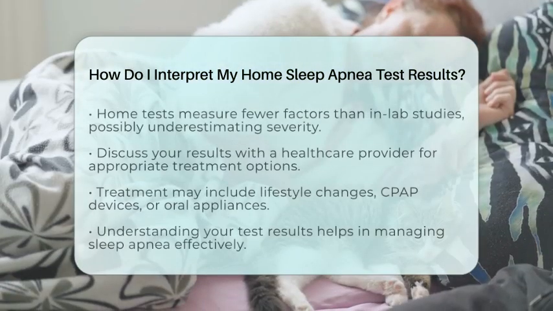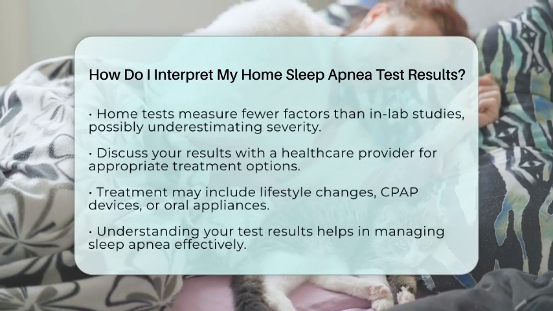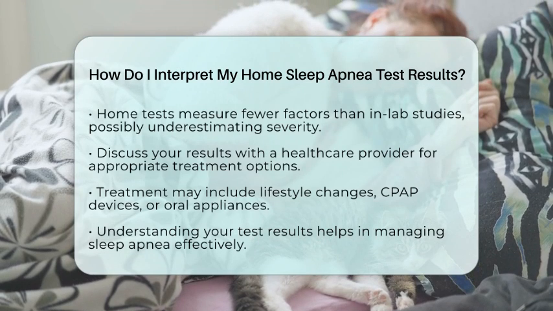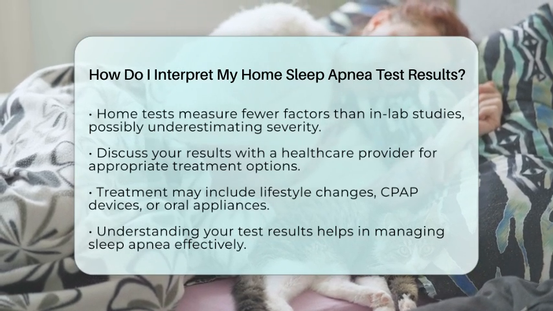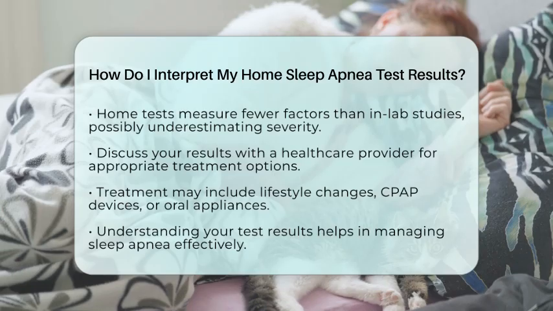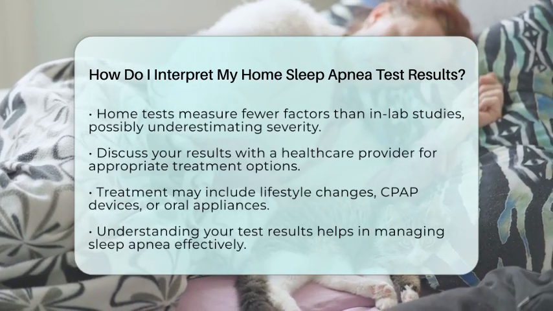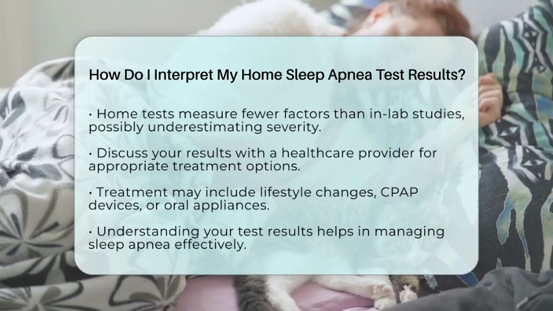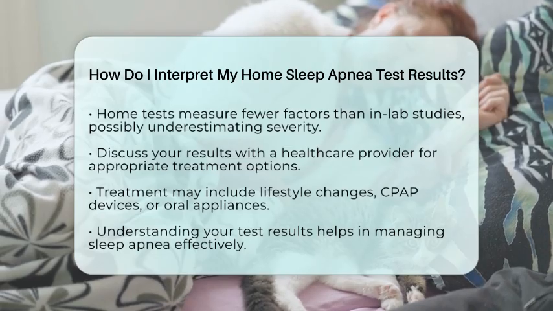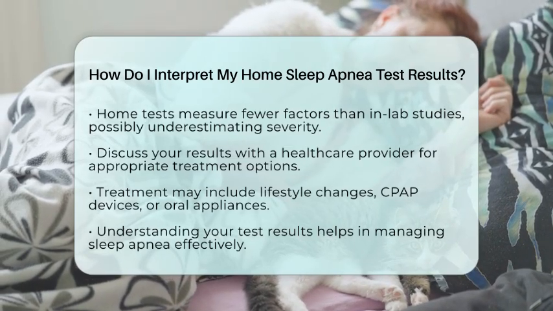Once you have a grasp on your AHI, apnea type, oxygen saturation, and heart rate data, it's time to discuss your results with your healthcare provider. They can help you determine the best treatment options, which may include lifestyle changes, using a continuous positive airway pressure device, or oral appliances.